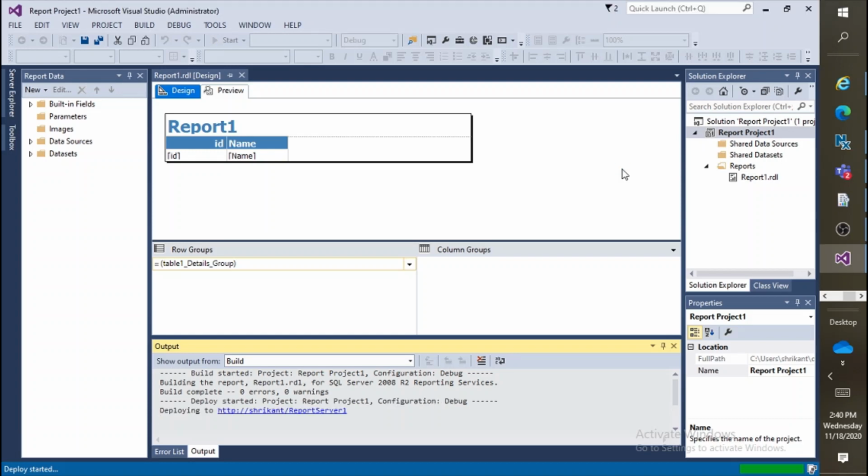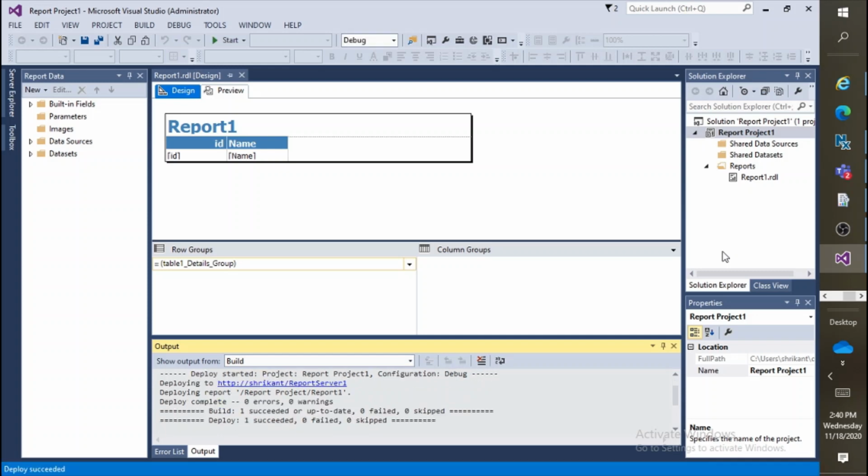So next time onward we are not going to do the same thing, because if we do that, all the RDLs and all the data sources which are present in the project will get deployed, right? We don't want to do that, because next time onward we'll design some RDL, modify some RDL and deploy only those, right?